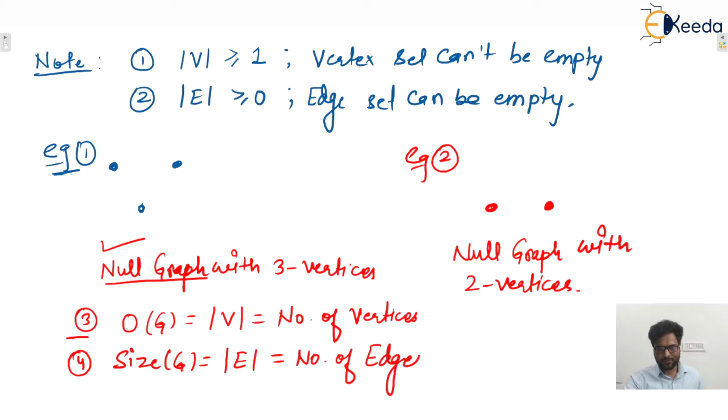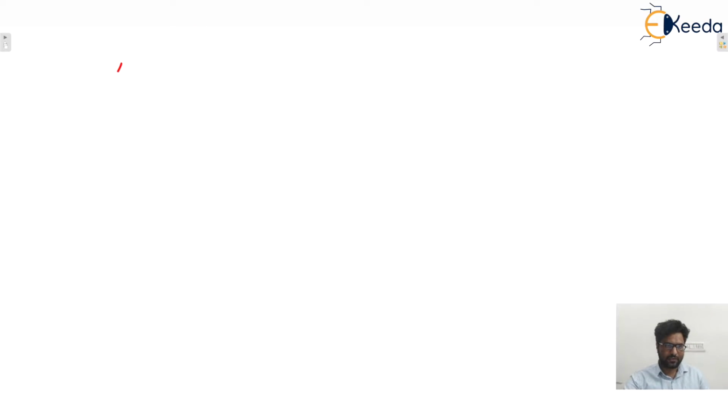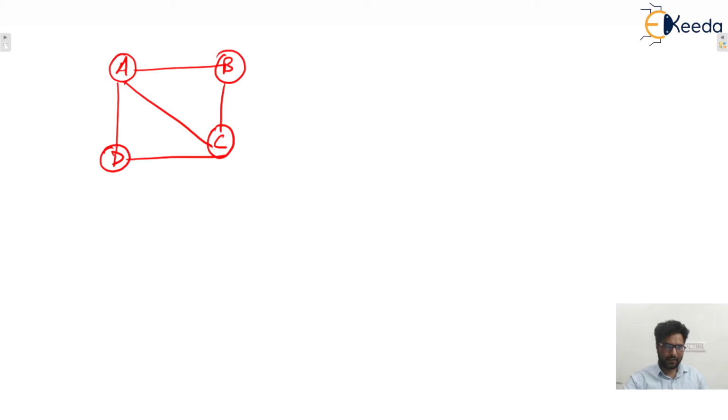Number of edges. I hope this one is clear to everyone. Okay, so let us assume one example. Let's say one graph is given to you. Let's say A, B, then C, and let's say D.